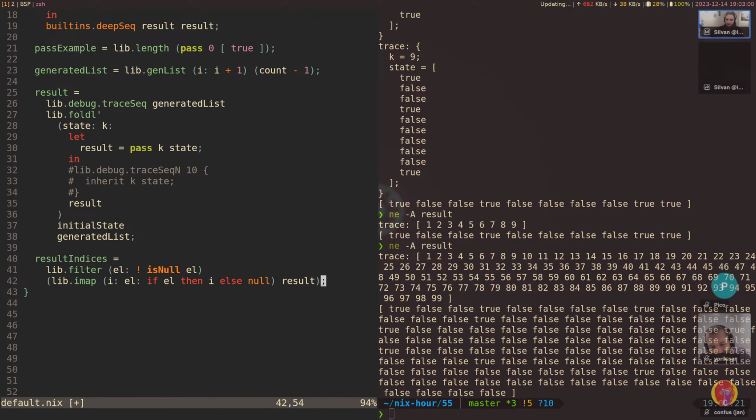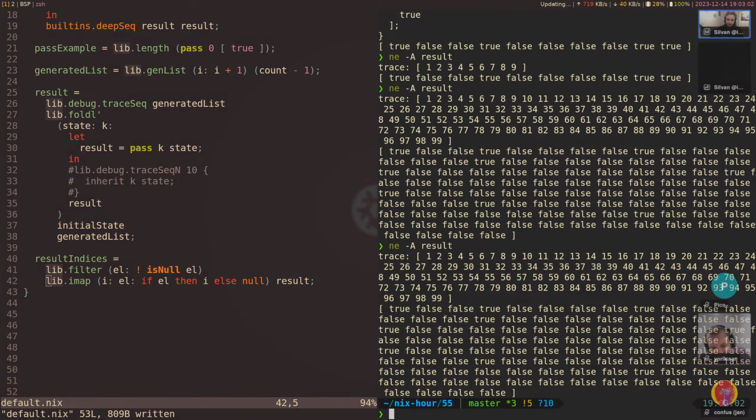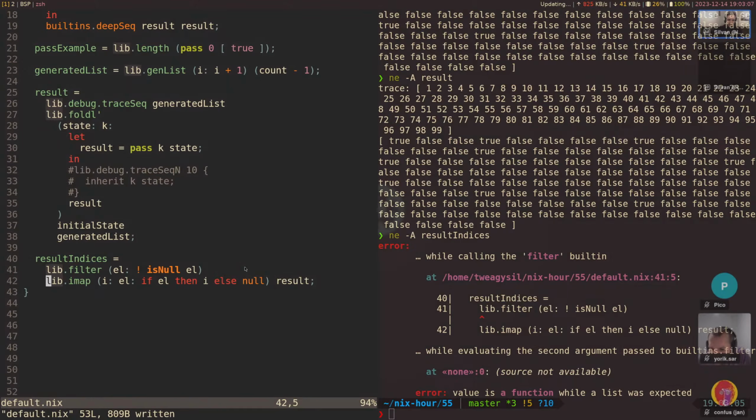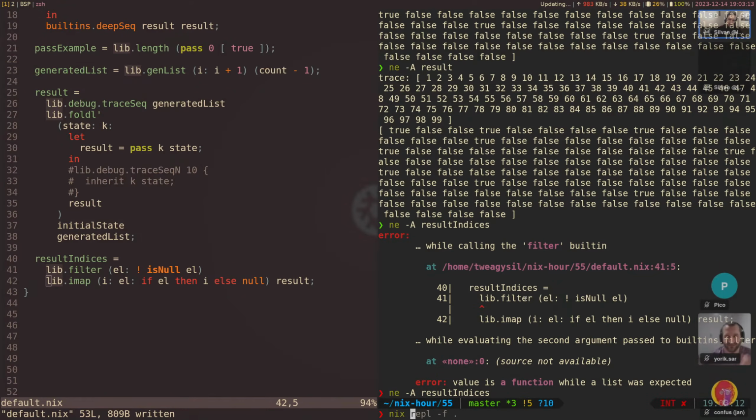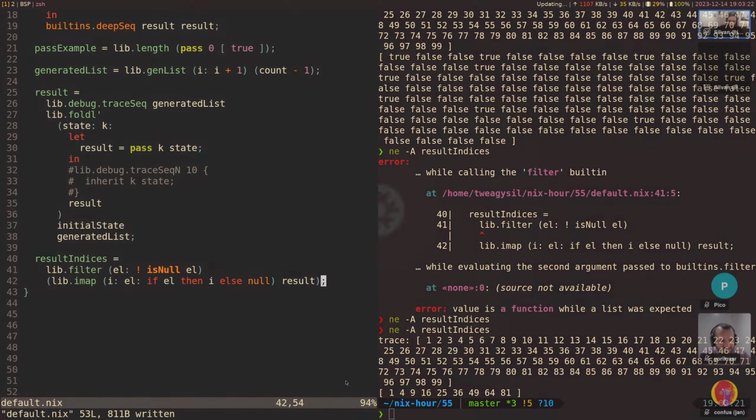And some parentheses. Actually, let's see what happens if we don't add these. Yeah, value of function, well, a list was expected. Maybe the debugger would work here, but let's finish this for now. So add the parentheses and try this. And we have a very nice result. It's apparently the square numbers.